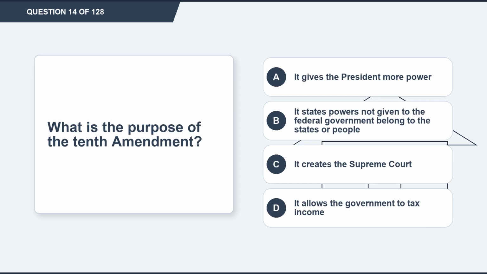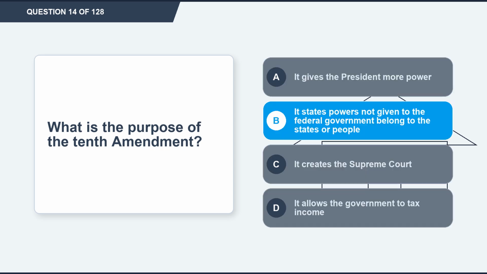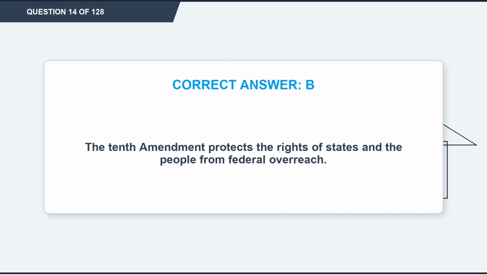Question 14. What is the purpose of the 10th Amendment? Option A. It gives the president more power. Option B. It states powers not given to the federal government belong to the states or people. Option C. It creates the Supreme Court. Option D. It allows the government to tax income. The correct answer is option B. It states powers not given to the federal government belong to the states or people. Explanation. The 10th Amendment protects the rights of states and the people from federal overreach.